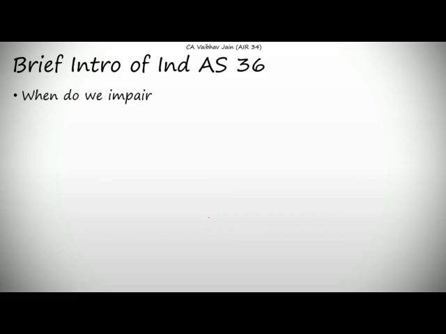So brief intro of Ind AS 36, impairment of assets. The question arises, when do we impair and why do we impair? Impairment is done after testing impairment indicators, and impairment indicators are explained in the main video. There are basically two types of indicators, external and internal indicators. Based on the indicators, any entity decides to check for impairment of assets, and impairment is done when the carrying amount of the asset, that is the book value of the asset, is higher than the recoverable amount of the asset, that is the value which we expect the asset to generate for us. So we do impairment of asset in those cases.